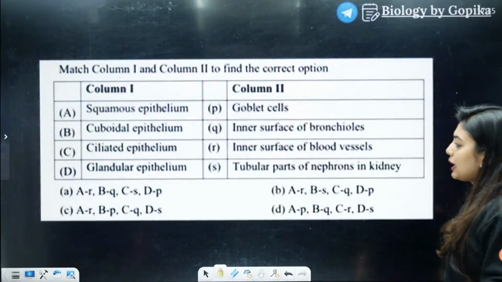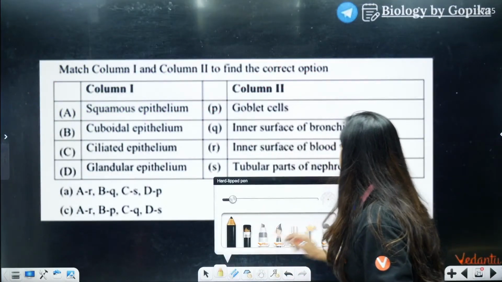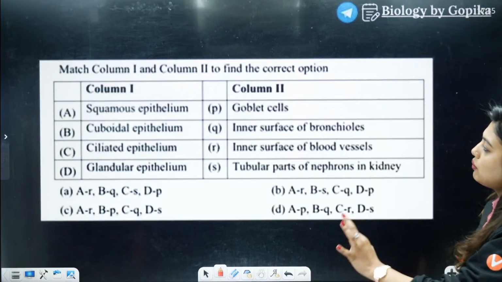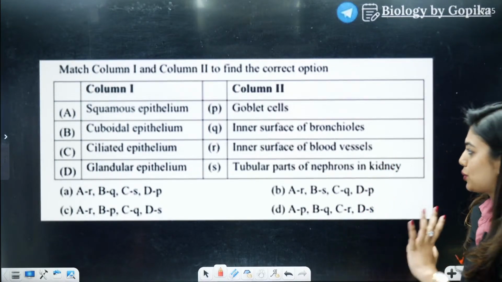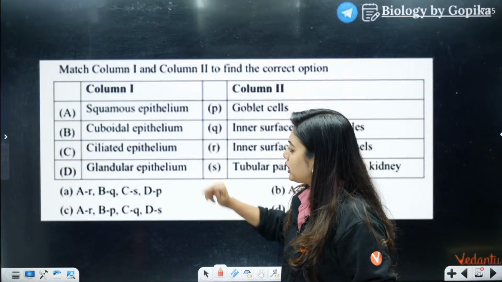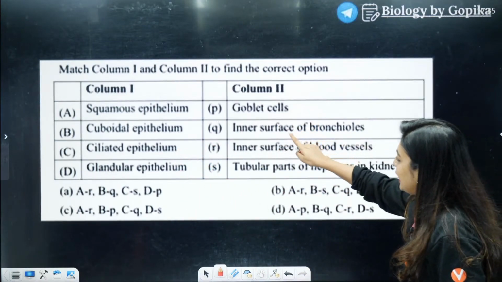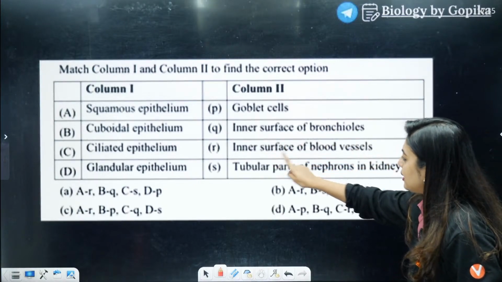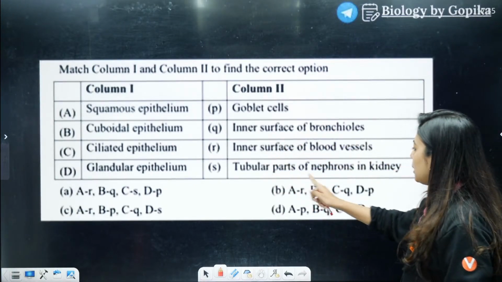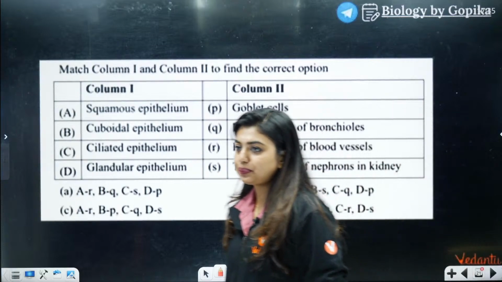Yes. So keeping that importantly, going to the next question. What is the next question? Match column 1 and column 2 to find the correct option. Squamous epithelium, cuboidal epithelium, ciliated epithelium, glandular epithelium, goblet cells, inner surface of bronchioles, inner surface of blood vessels, tubular parts of the nephrons in the kidney.